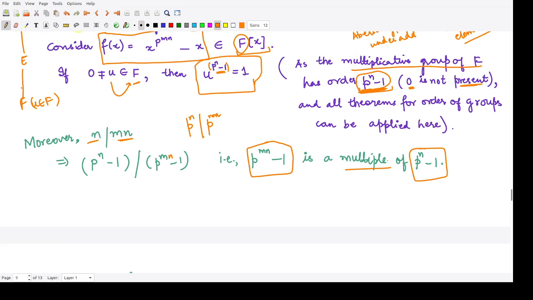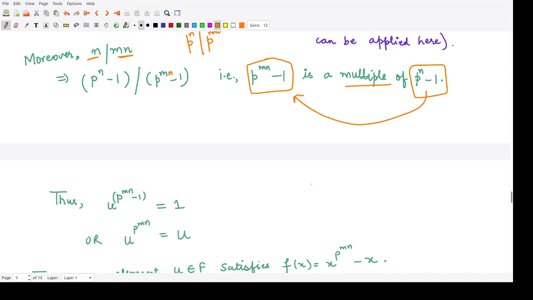So because we had this thing u to the power p^n minus 1 is equal to 1, and we found one factor for this term, so we can also write u to the power p to the power mn minus 1 is equal to 1, because this term p^n minus 1 was dividing this term p to the power mn minus 1. So that means you could write u to the power p^mn minus 1 is equal to 1.